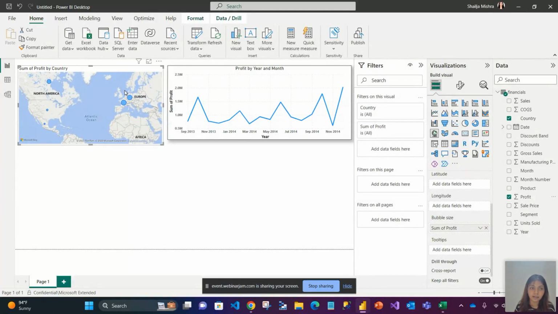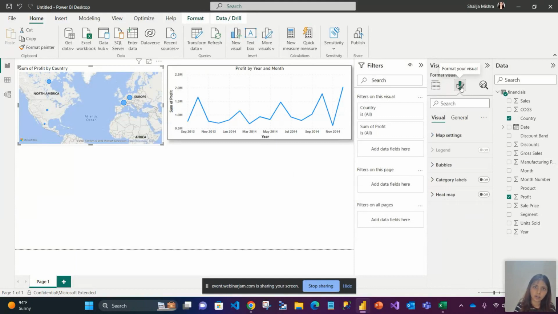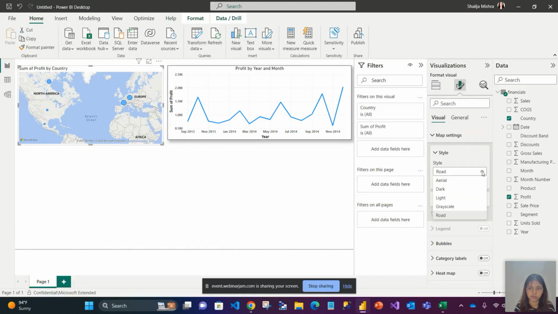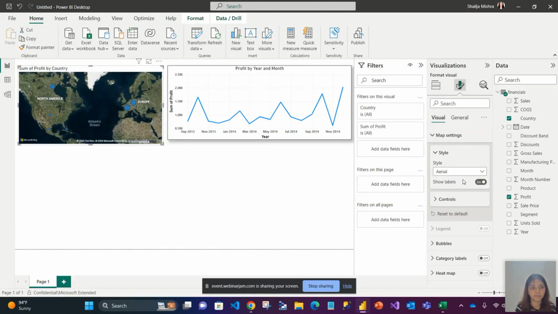Just bring in the data into this particular visual and it will automatically plot the world map and put whatever location data you have, it will plot the data there. Now, I want to beautify it because that is something I like to do. Okay, so there is an option called format visual. Now, if I go to map settings and I want to change the style, I say Aerial. Now, this looks better, right?